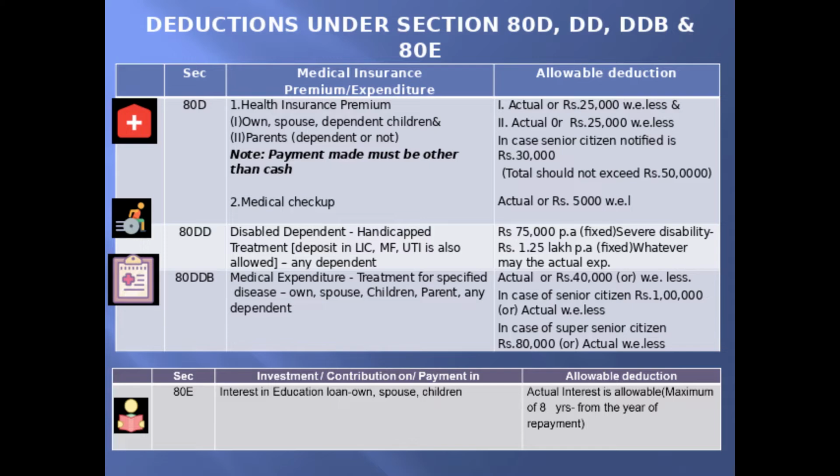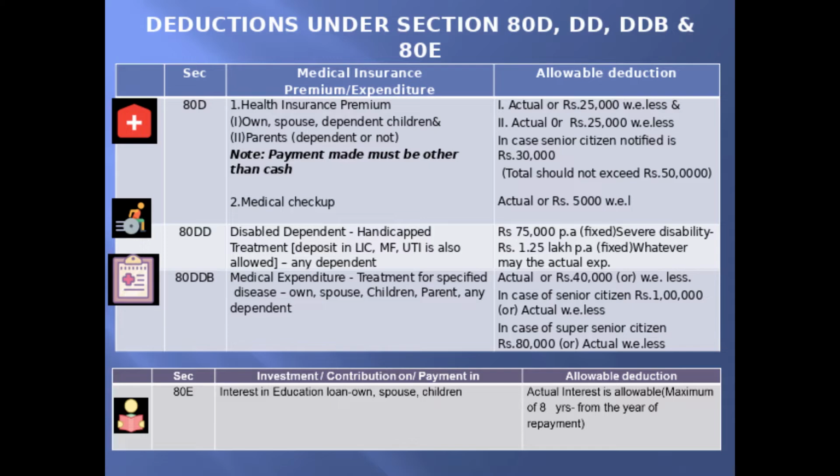In addition to that, he is eligible for taking a deduction if suppose he spent money for a medical checkup. The maximum of 5,000 is eligible. So the actual medical checkup expenses are to be compared with 5,000, and the least is to be taken as deduction.